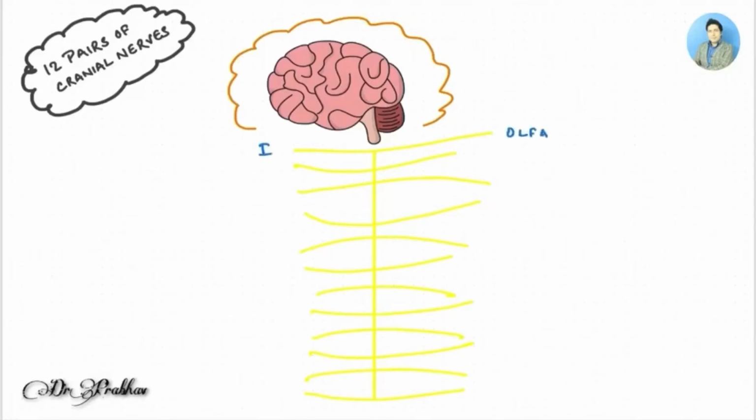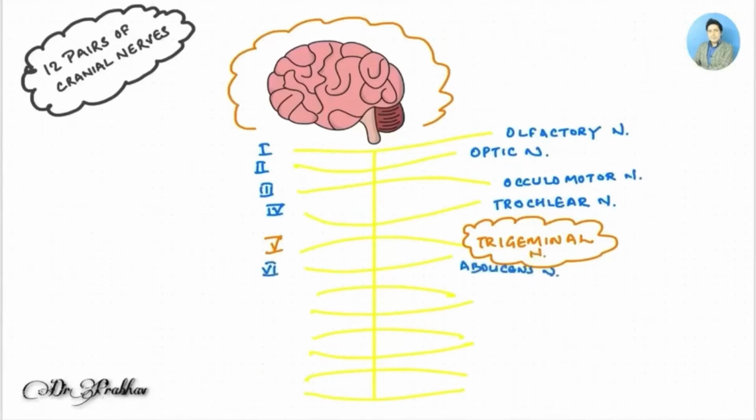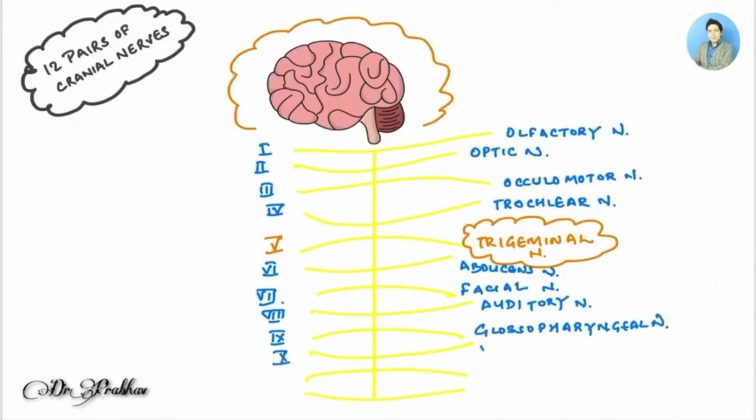So the first nerve is the olfactory nerve. The second is the optic nerve. The third is the oculomotor nerve. The fourth is the trochlear nerve. The fifth nerve is the trigeminal nerve, which we are going to detail in this video. The sixth nerve is the abducens nerve. The seventh is the facial nerve. The eighth nerve is the auditory nerve. The ninth nerve is the glossopharyngeal nerve. The 10th nerve is the vagus nerve. The 11th nerve is the accessory nerve, and the 12th nerve is the hypoglossal nerve.